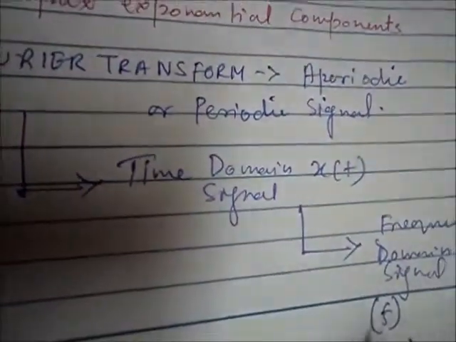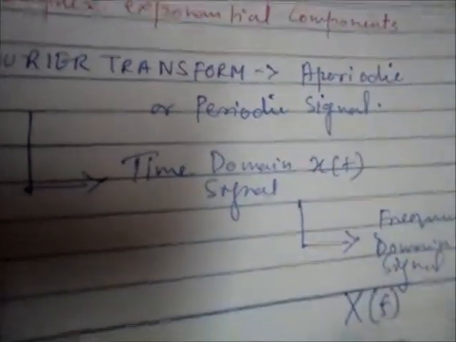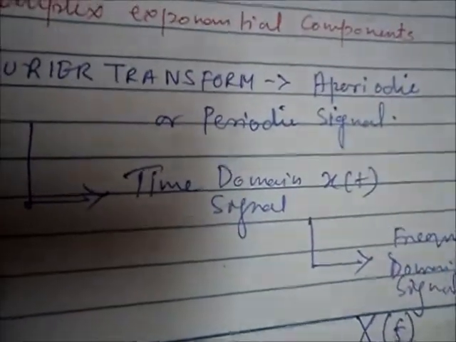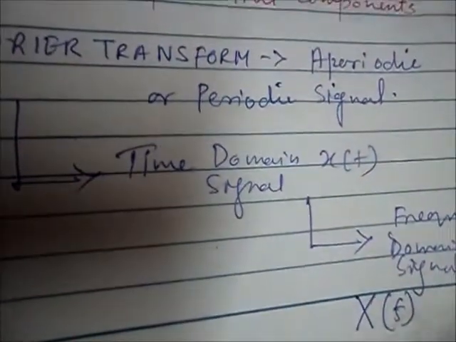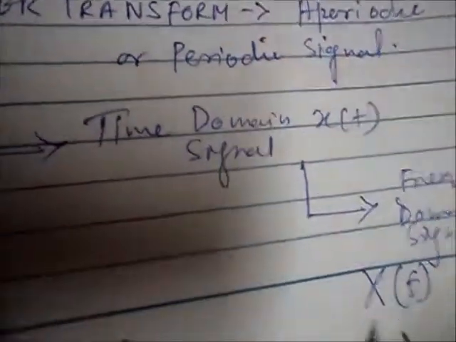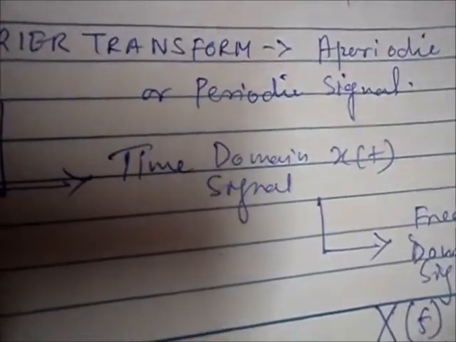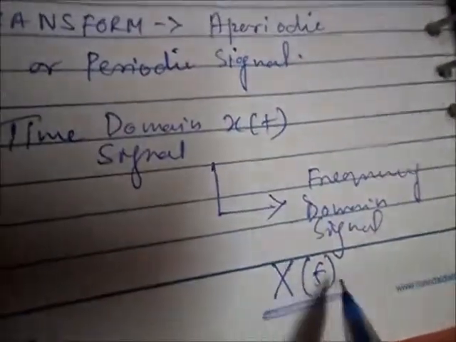According to the name of the scientist we denote the coefficient in capital letter, to show gratitude to that scientist. We write it in this way, capital X of f. So X of f means this signal x of t is in the frequency domain, denoted by X of f.